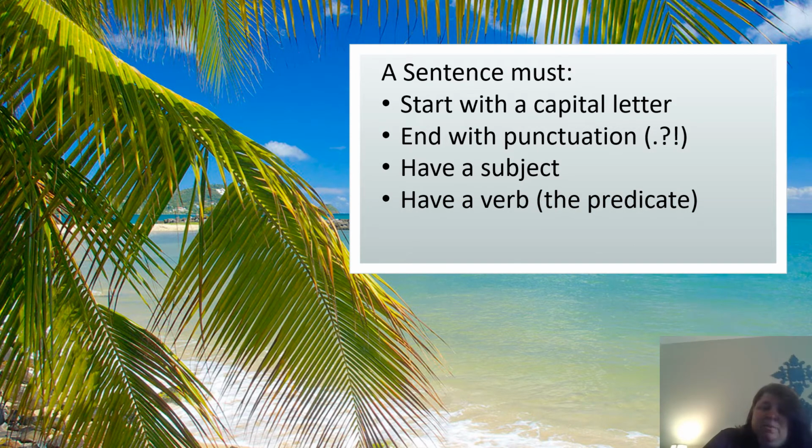It must have a verb or a predicate, and we'll get more into that in a second as well. And it must form a complete thought. So we're going to look at some of these and give a little bit of explanation on this area.